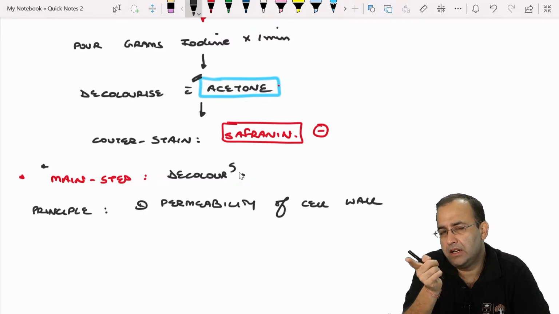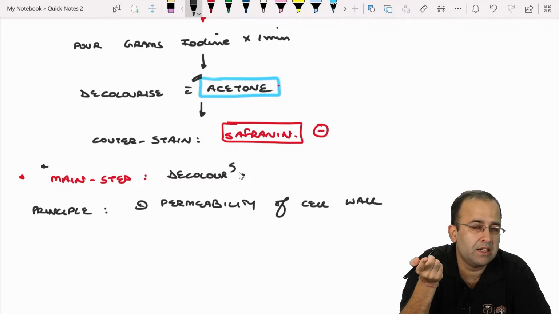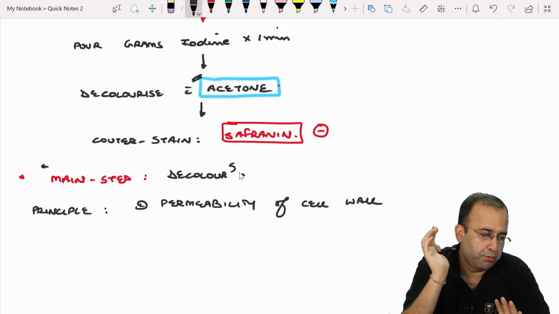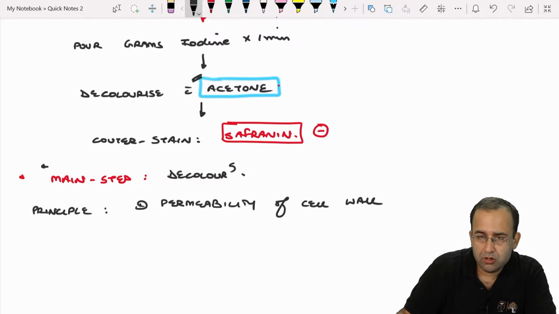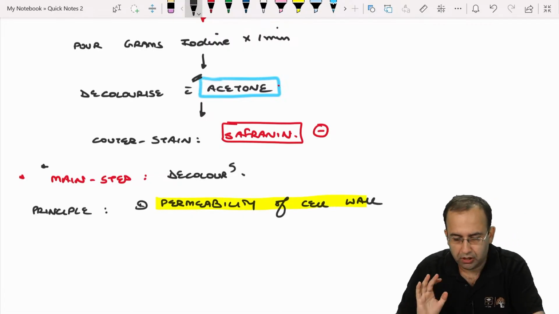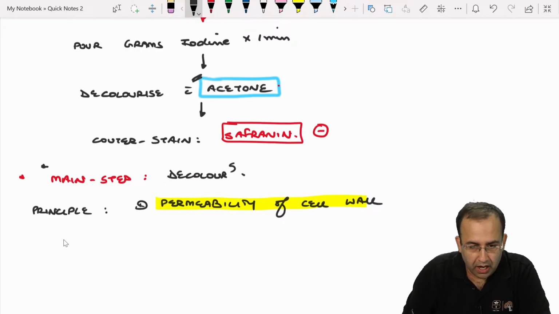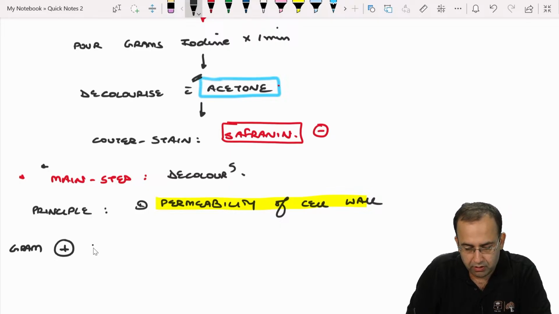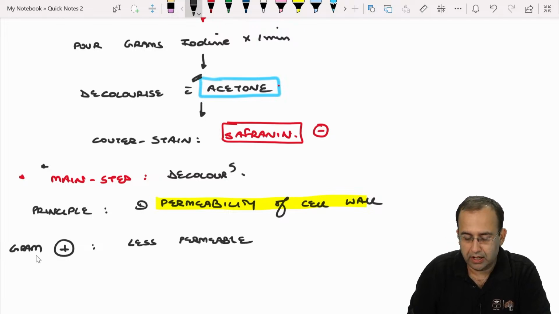If it gets decolorized, it is gram negative. If it retains its blue color, it is gram positive. This is again a question. Simple, straightforward. So the whole principle of gram staining is permeability of the cell wall. If the organism is gram positive, then the cell wall is less permeable because it did not get decolorized.